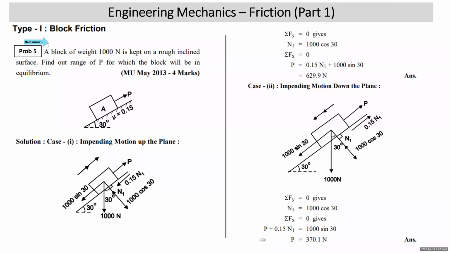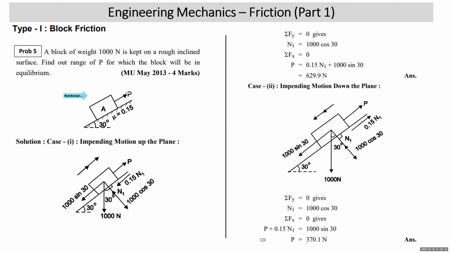Now we take the next sum, problem number 5. A block of weight 1000 Newton is kept on a rough inclined surface. Find out the range of P for which the block will be in equilibrium. You are given the diagram, in which he is asking to find the range of the values of P for the equilibrium of this block. Force P is applied up the plane.